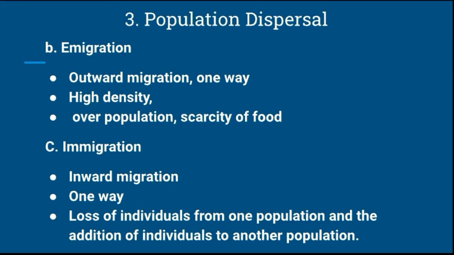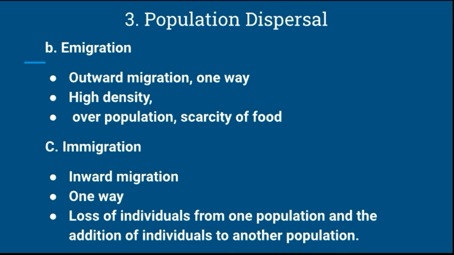Another is immigration. Immigration is an inward migration. Migration can be outward as well as inward, and emigration is outward, but immigration is only inward. It is also one-way migration.